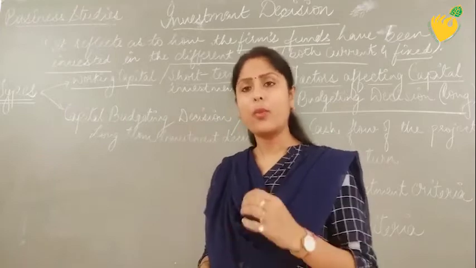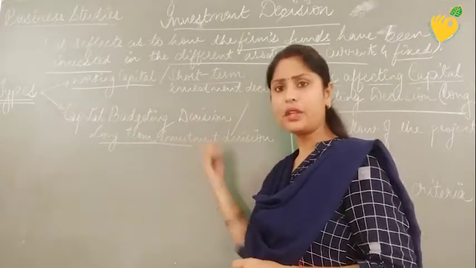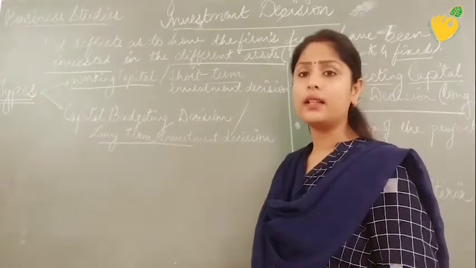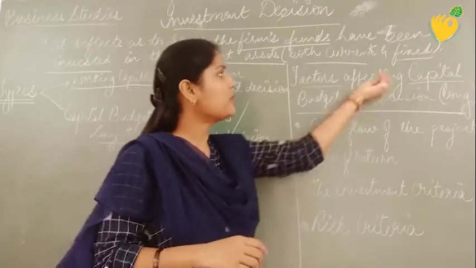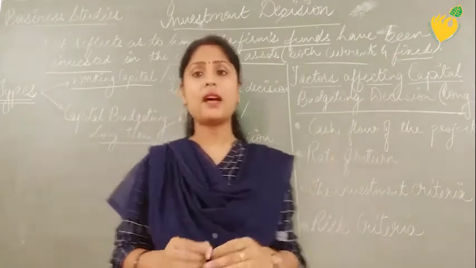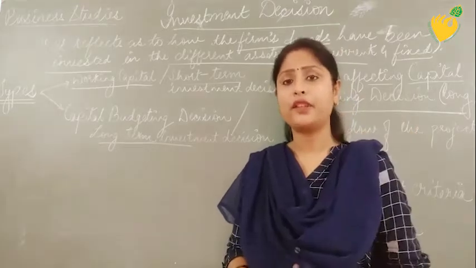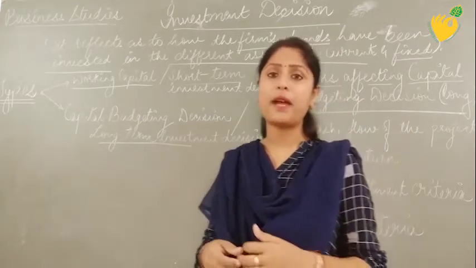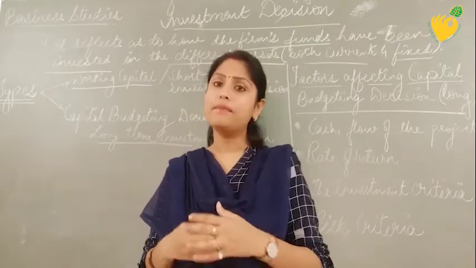But when the funds are invested for a longer duration, more than 1 year, again we are connecting this long-term investment with the fixed assets, because fixed assets are not being purchased and sold every year or very frequently. If purchased, the organization is going to use it for many years.